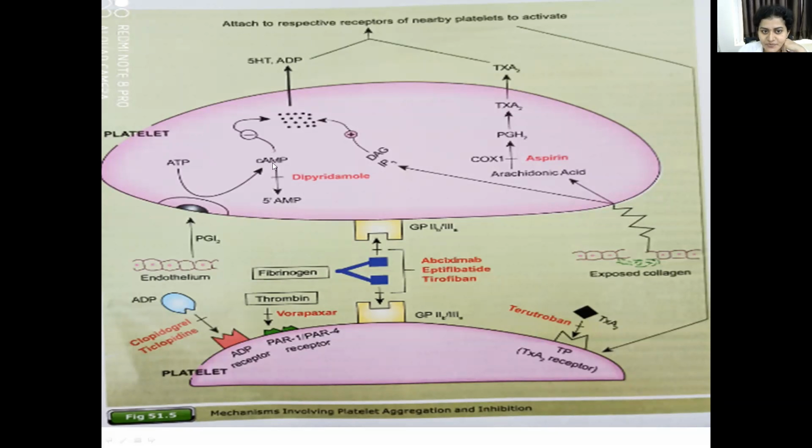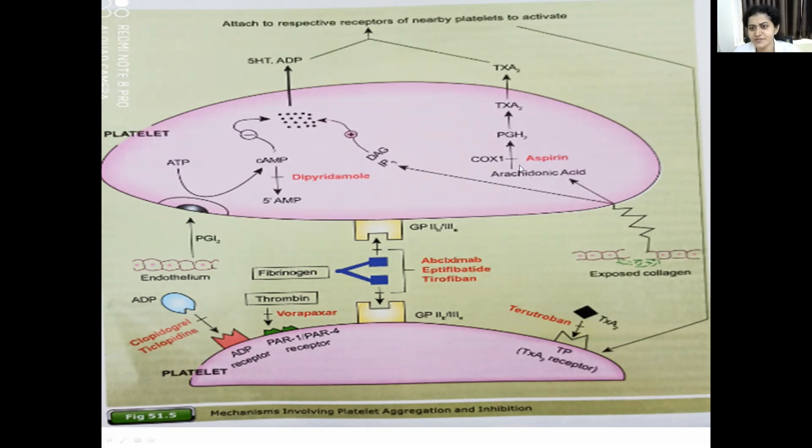So that cyclic AMP will not be getting degraded to 5' AMP. So what happens when it does not get degraded? There is enough cyclic AMP in the platelets. And as we know, cyclic AMP inhibits platelet aggregation. So the first drug, dipyridamole, inhibits the phosphodiesterase enzyme. As a result, it inhibits the degradation of cyclic AMP to 5' AMP, and cyclic AMP inhibits platelet aggregation. So this is how it acts as an antiplatelet drug.